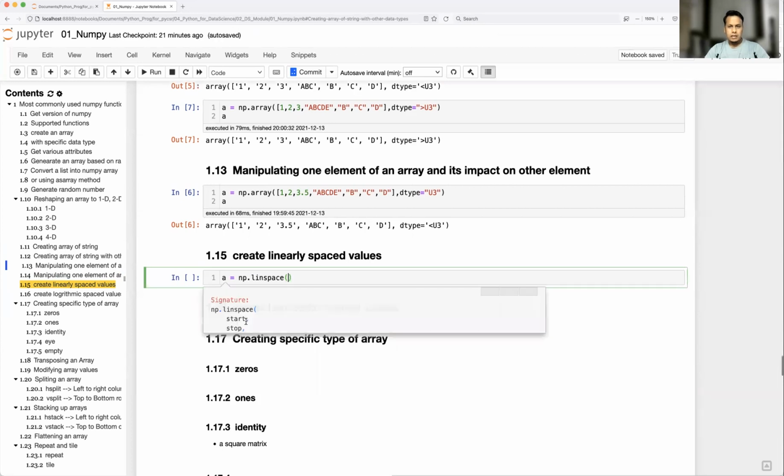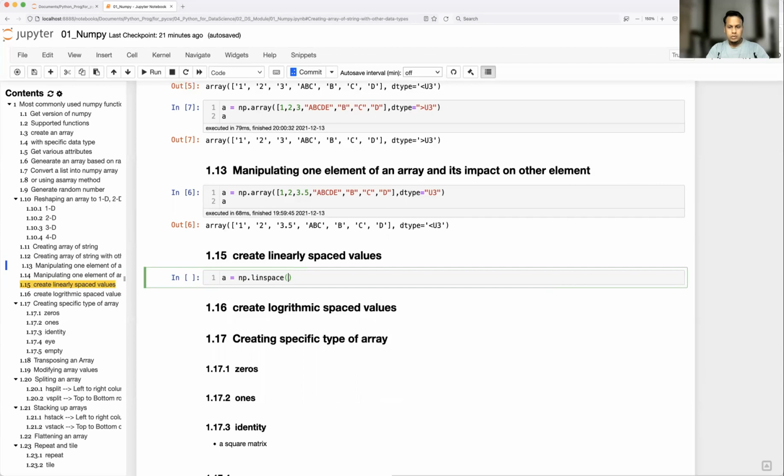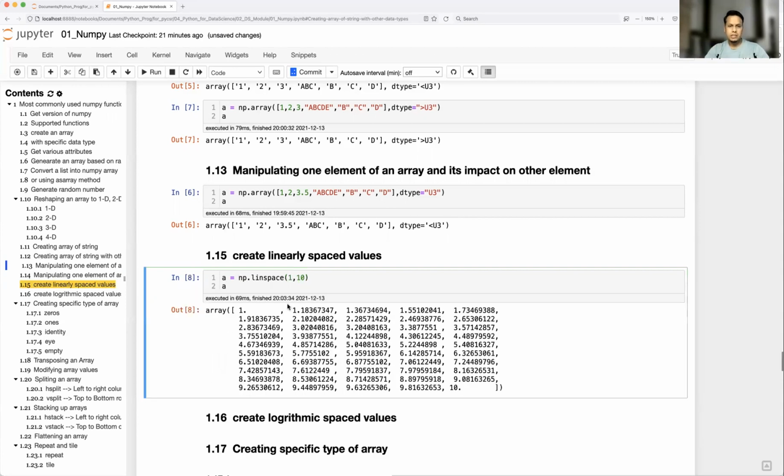This is going to take a start and a stop, and by default it is going to generate 50 different numbers between start and stop. For endpoint, by default the endpoint will be included. In case you want to exclude it, you just make it false. And there is data type and axis also, which I'll talk about later. So I'm going to use between 1 to 10. Between 1 to 10 it will equally distribute 50 different numbers, and that is what this array is: 50 different values.